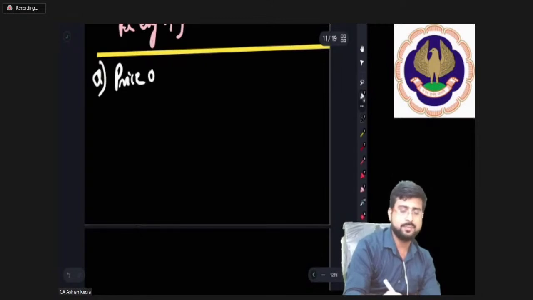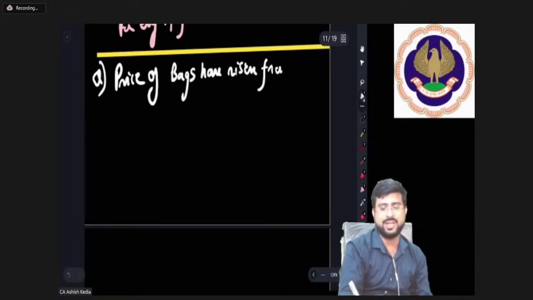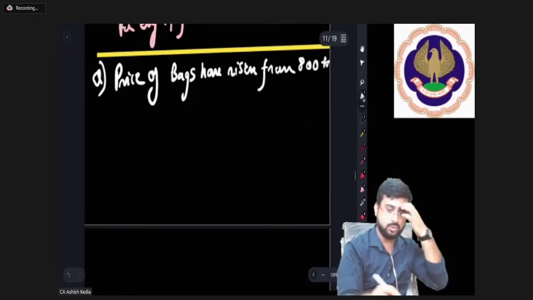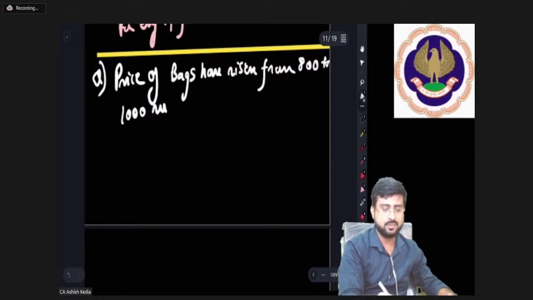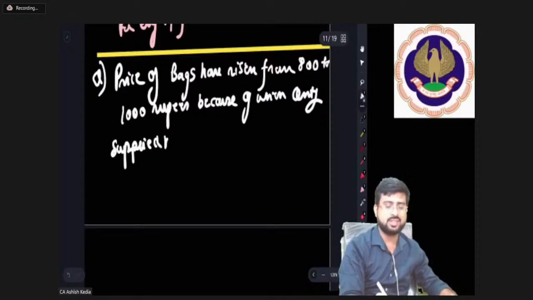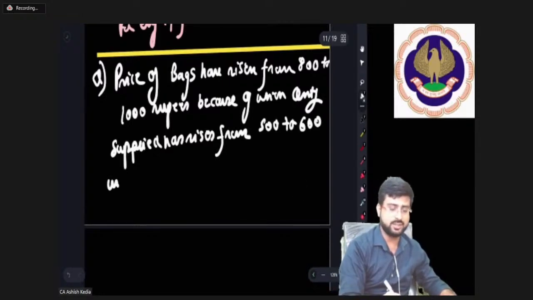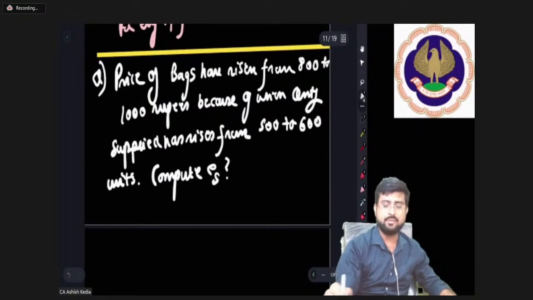Price of bags have risen from 800 to 1000 rupees, because of which quantity supplied has risen from 500 to 600 units. Compute elasticity of supply. Every one of you needs to do it.